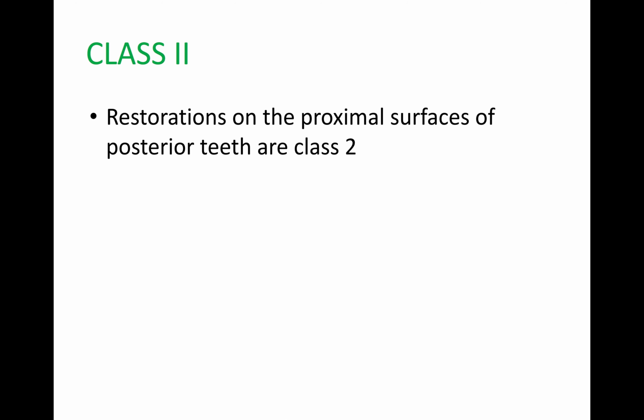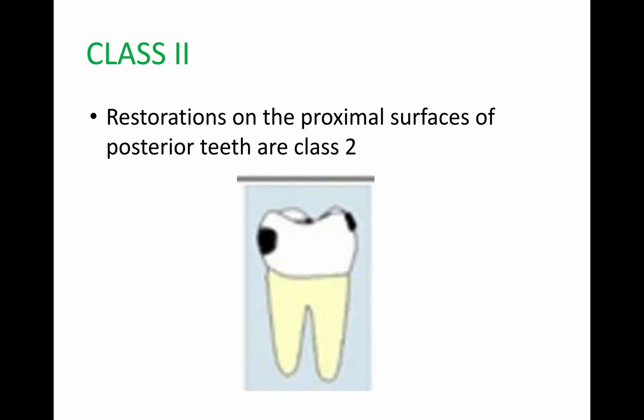Now class 2, which states restoration on proximal surface of posterior teeth. As you see in the diagram, only the black part is described as cavitation or restoration. So this explains the proximal surface of posterior teeth.